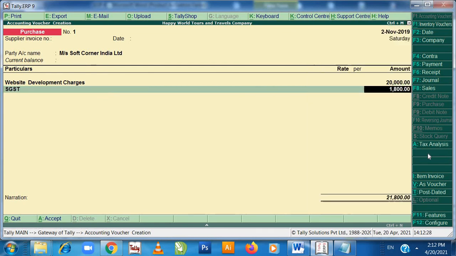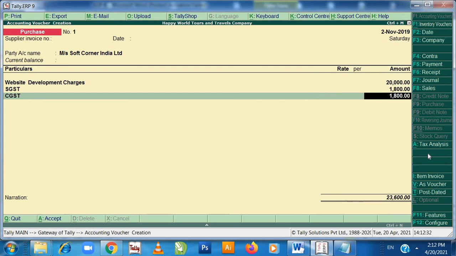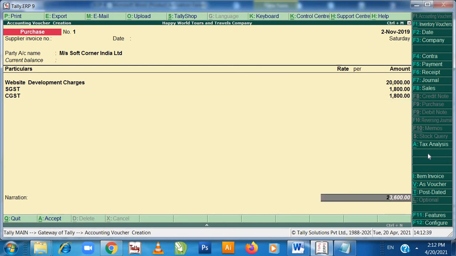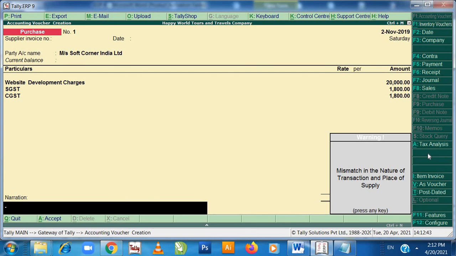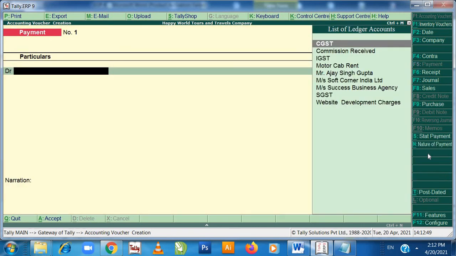Here SGST is 18 and CGST is 18. So total is 23,600. Press enter and enter, enter, enter. Now this entry will go in the payment. For payment you need to press F5.